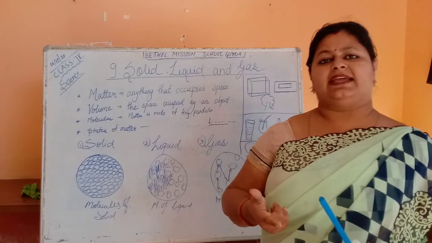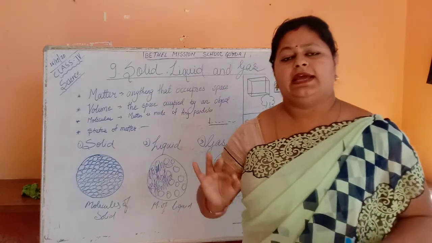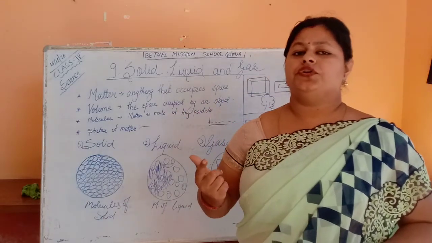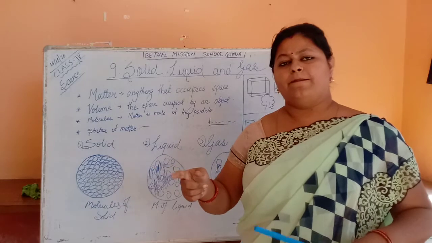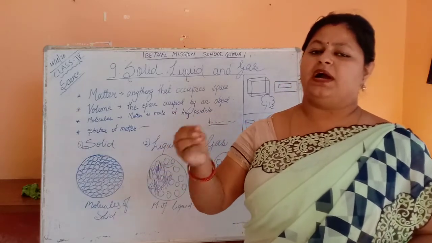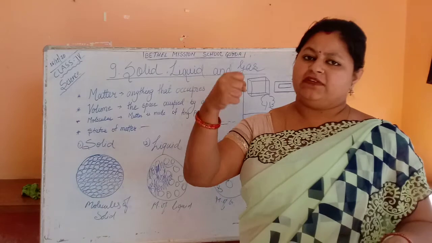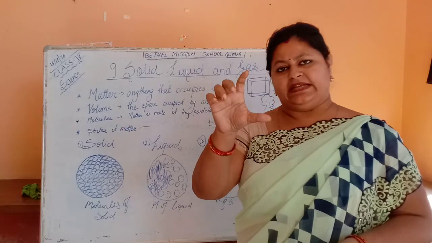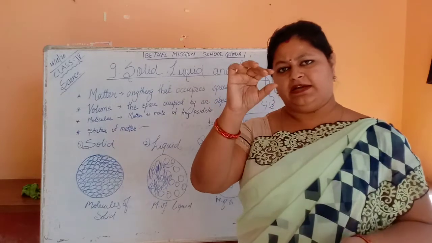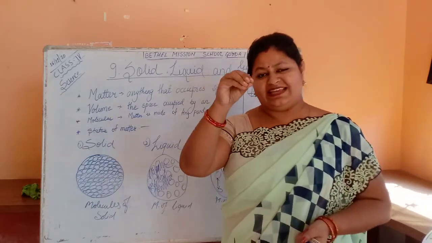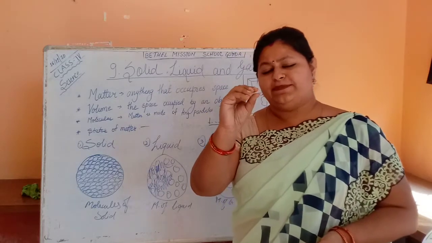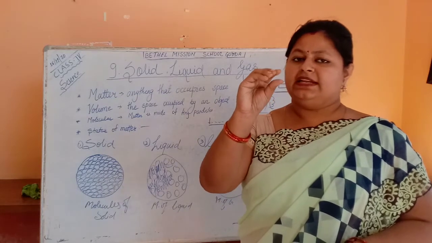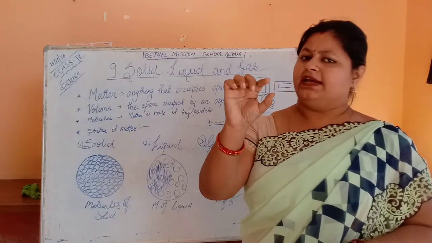Take a cycle. All of you have a bicycle. If the air is coming out of your tire, what do you do? You go to the shop and ask him to give some air. When he pumps the air in your cycle tire, the tire becomes thicker. Doesn't the flat tire become thicker? It means air goes inside and takes the space, and slowly the tire becomes thicker.